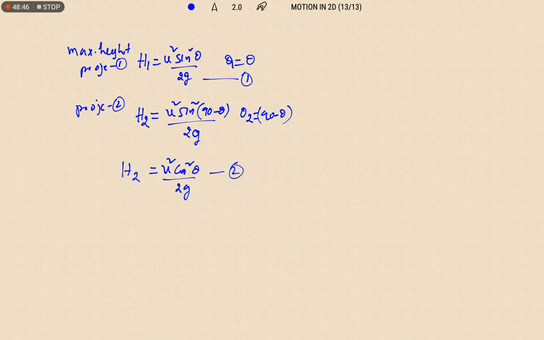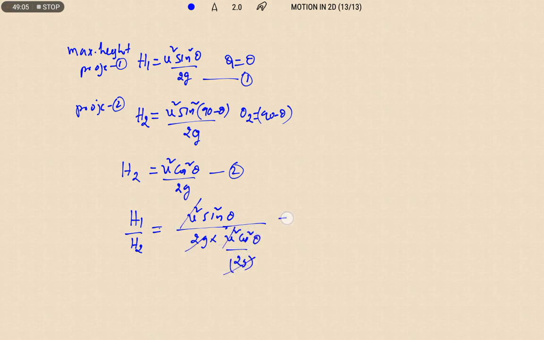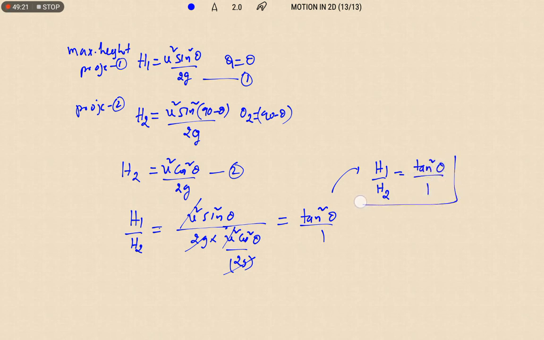Let us take the ratio of these two. So h1 by h2 is equal to u square sin square theta by 2g into u square cos square theta by 2g. So u square gets cancelled. So sin square theta by cos square theta is equal to tan square theta is to 1. Therefore, for the same range and complementary angles, the relation between the maximum heights reached by the bodies will be tan square theta by 1.